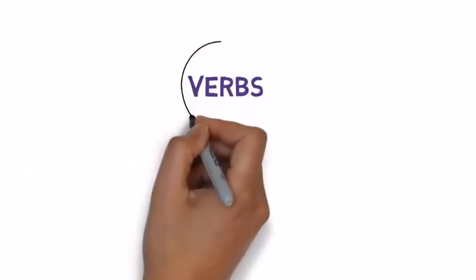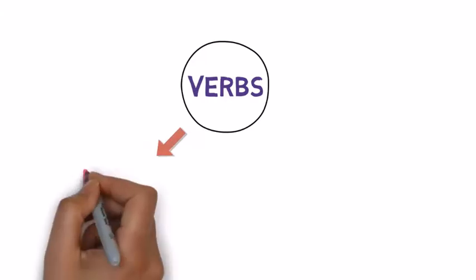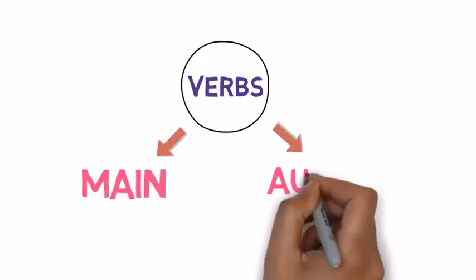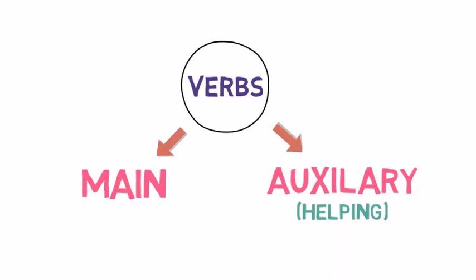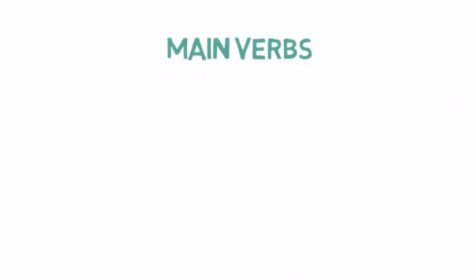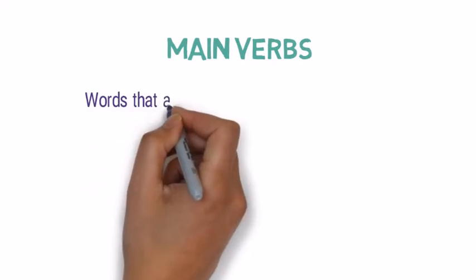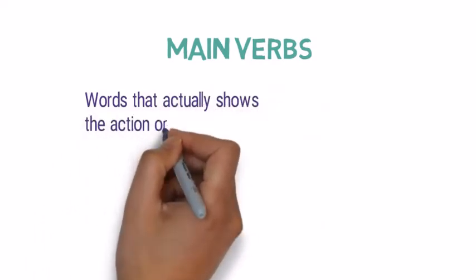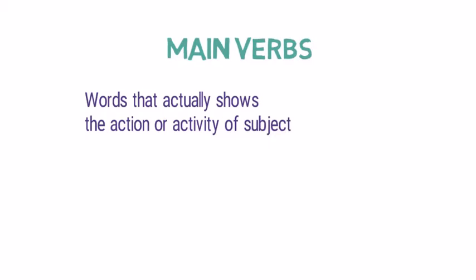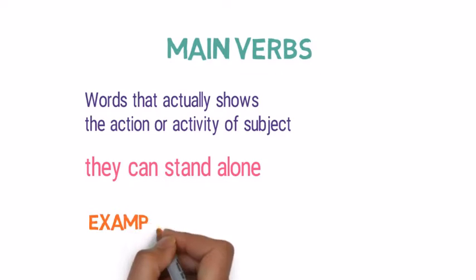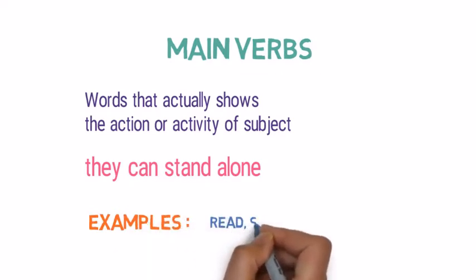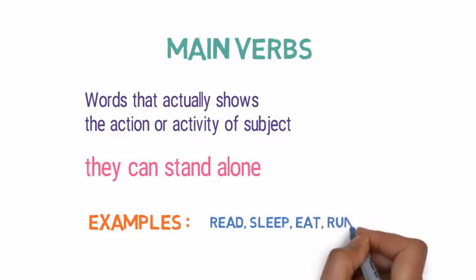Now, verbs are mainly divided into two parts: main verbs and auxiliary verbs or helping verbs. So, what are main verbs? Main verbs are the words that actually show the action or activity of subject. They can stand alone without the help of any other verbs. Examples of them are read, sleep, eat, run. All these words can exist independently and provide complete meaning to the sentence.